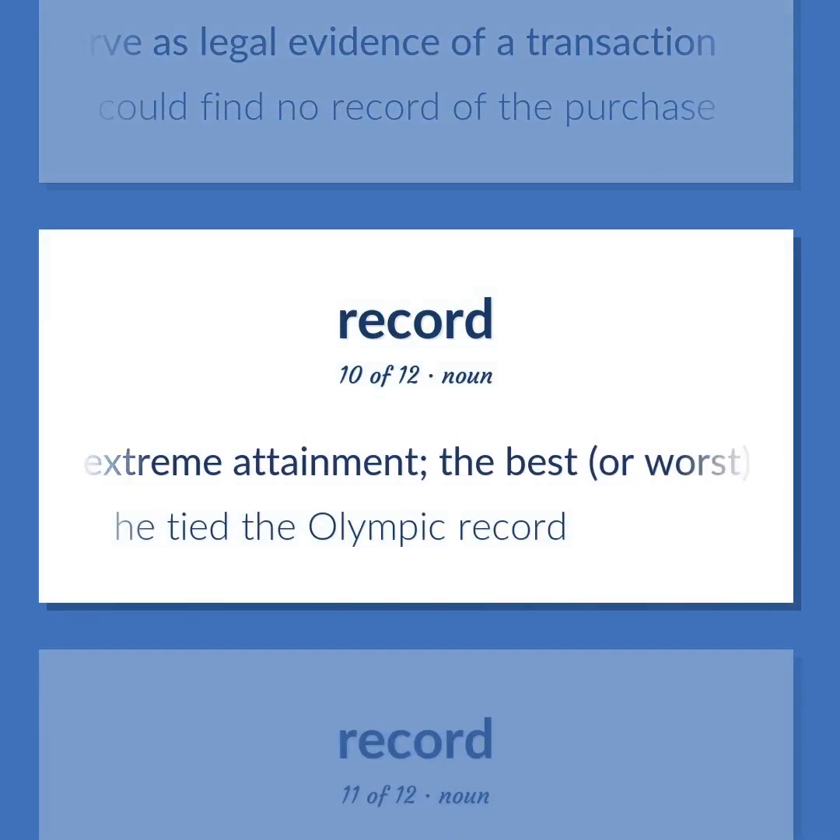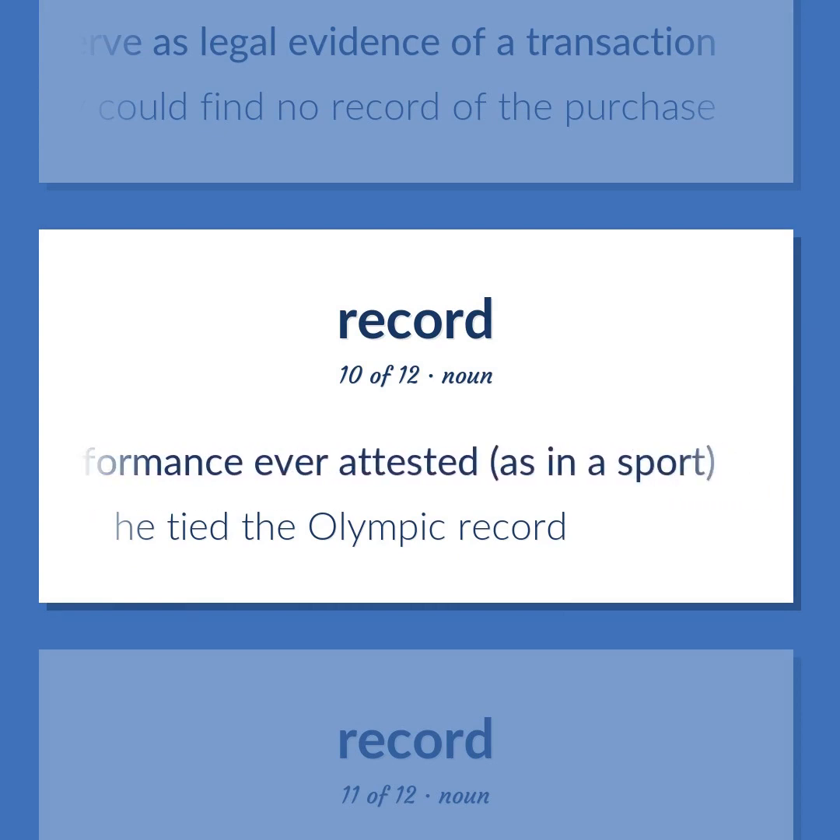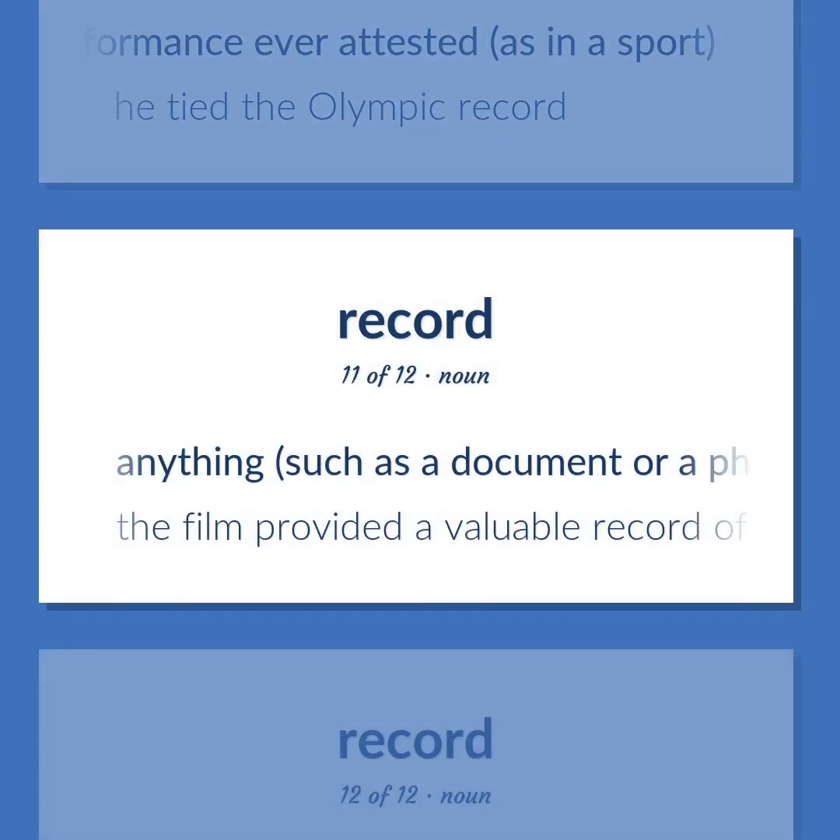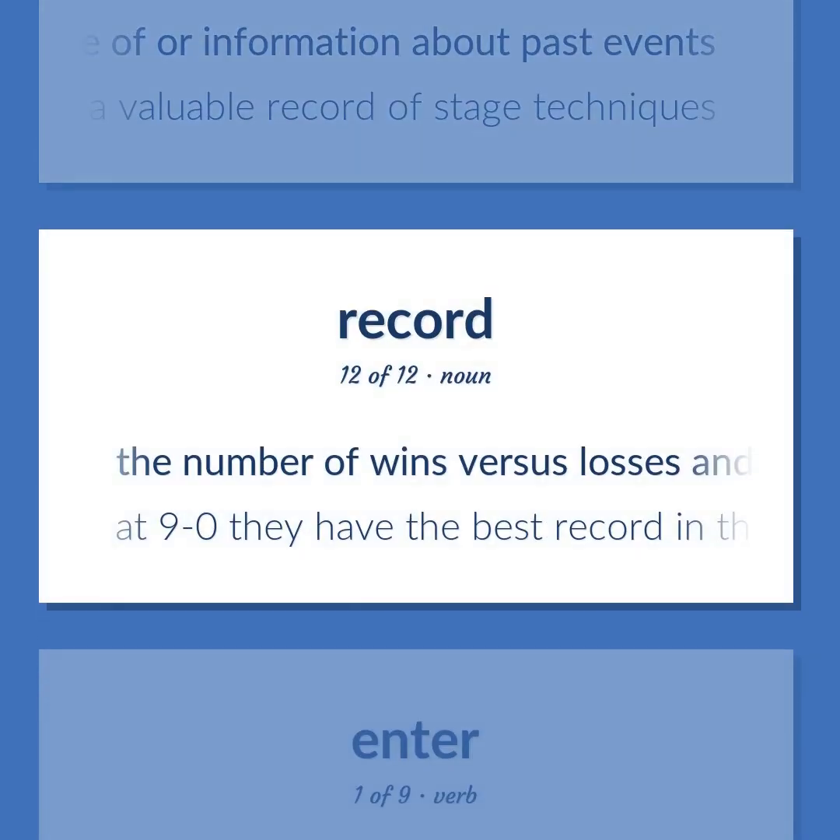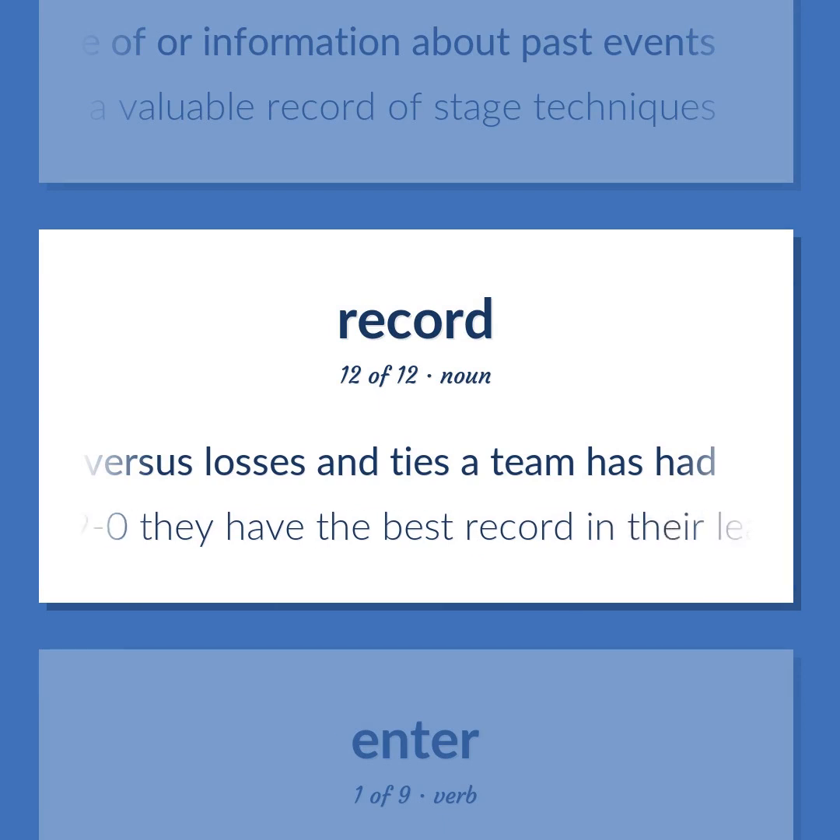An extreme attainment. The best, or worst, performance ever attested, as in a sport. He tied the Olympic record. Anything, such as a document or a phonograph record or a photograph, providing permanent evidence of or information about past events. The film provided a valuable record of stage techniques. The number of wins versus losses and ties a team has had. At 9-0, they have the best record in their league.